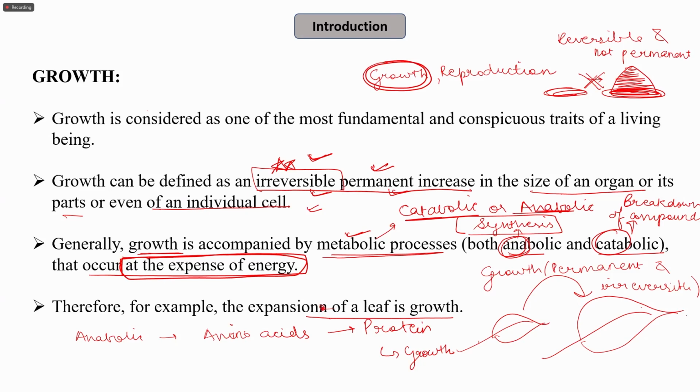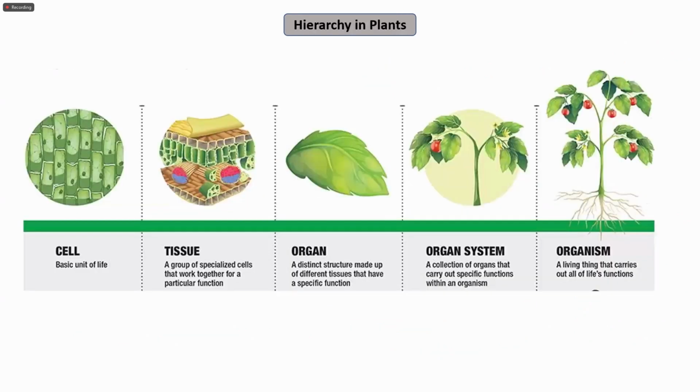Now our talk will majorly focus on growth in plants. Similar to animals, plants also show hierarchy. The cell is the structural and basic unit of life in plants. Different structures and organ systems are made up of cells. And a tissue, as we know, is a group of specialized cells that work together for a particular function. Different tissues lead to the formation of an organ, which is a distinct structure that may consist of a combination of various tissues.